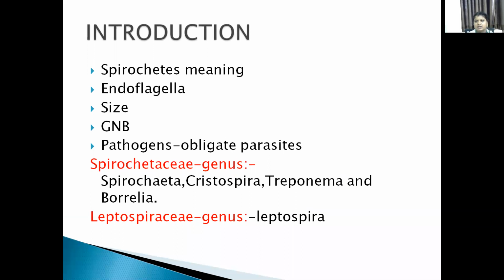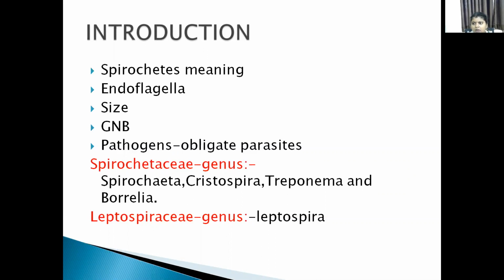Here we see the introduction. What are spirochetes? Spirochetes are nothing but a coil. Cheta means a hair. These spirochetes are elongated, motile, flexible organisms with a characteristic feature, the presence of the endoflagella. These endoflagella arise from both ends, about 4 to 5 in number.